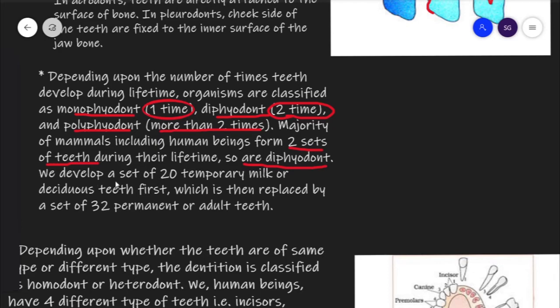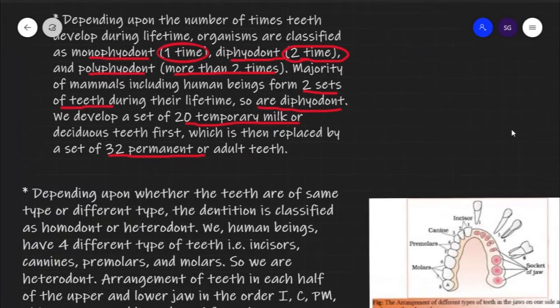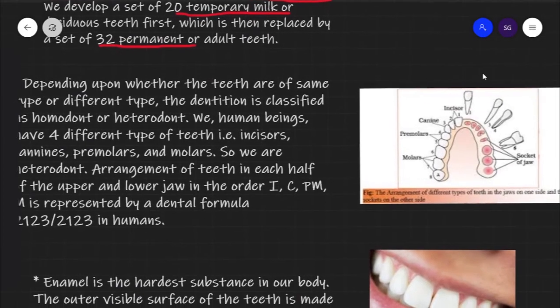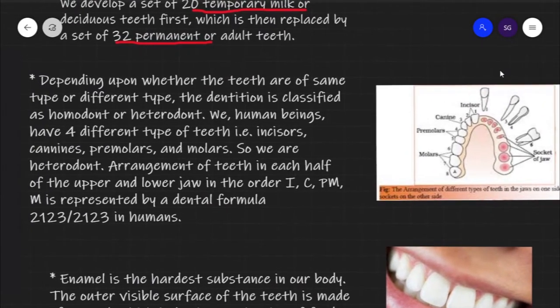We develop 20 temporary milk teeth in childhood, which are then replaced by 32 permanent teeth. So human beings are, I am again repeating, diphyodont.